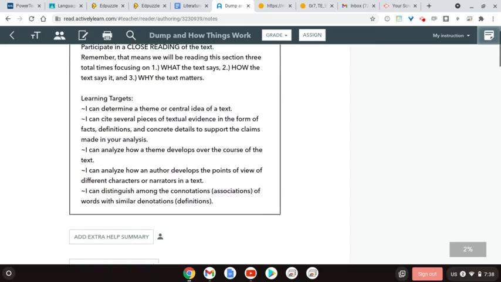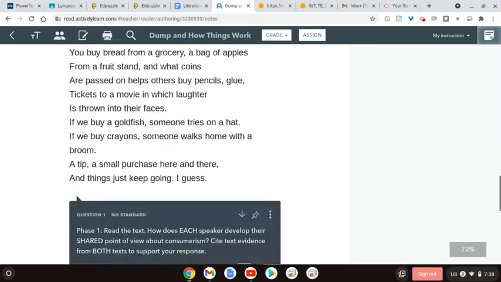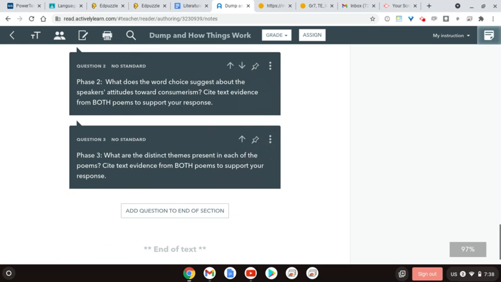In phase 3, we're reading for why the text matters. And again, this third phase is actually the only contrast we're going to see within the 2 pieces. So in this phase, we're reading the text for what are the distinct themes. So there are 2 separate themes. They both tie around the same subject matter, but they are different between each other. So they have two distinct themes presented in each of the poems. As you discuss what the themes are, I want you to tie in text evidence to both.